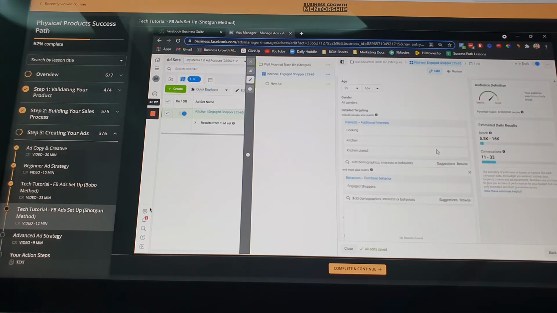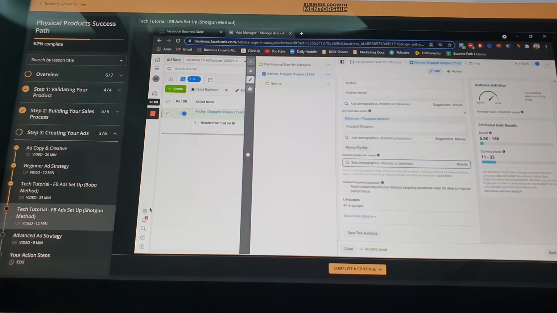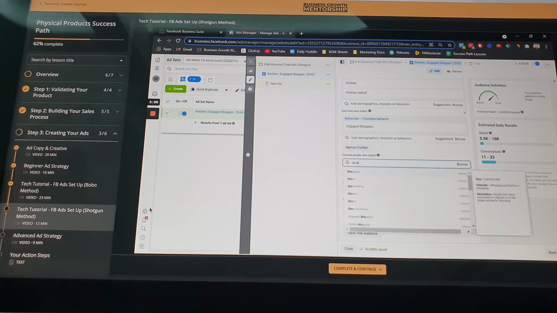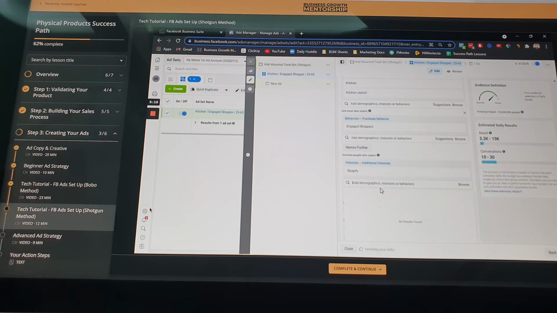But it's better this way, because Facebook targets people interested in cooking and kitchen utensils, and I also want you to target people who are engaged. The next behavior is engaged shopper, which means they are always available online. And if I include some behavior, I will also exclude, because I want to target people interested in Shopee or Shopify. Mostly Shopify users are competitors, so I will also exclude business page owners and business page admins, because most of them are also your competitors.